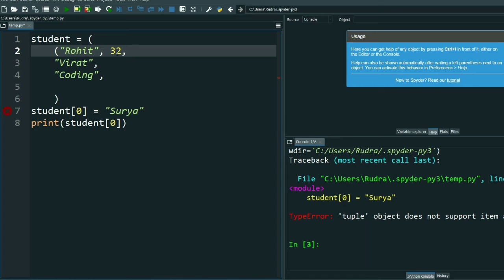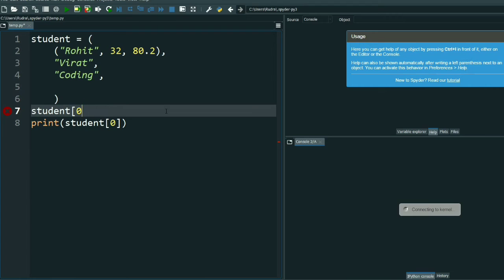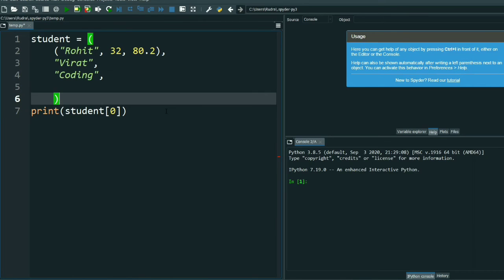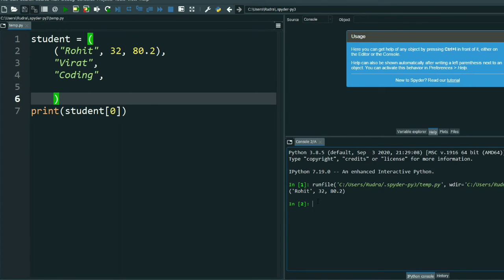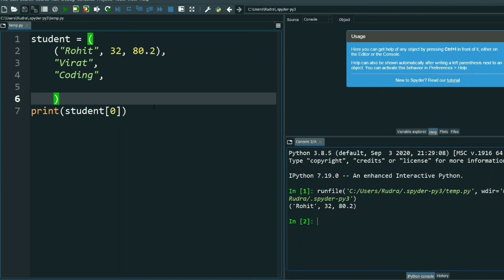Suppose he has got a percentage, suppose 80.2. Now let's see what's the output. See, his age is also printed and his percentage is also printed.